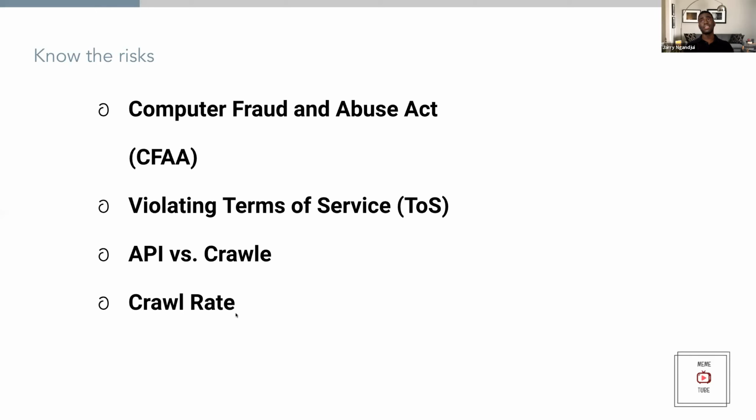And lastly is the crawl rate. So when you've met all the conditions and you're in the clear to use your crawler, one thing you need to be careful about is that a crawler can spam a website and crash some of its services. That is also legal grounds to get sued. So be careful before you start using this or other crawlers you might encounter.